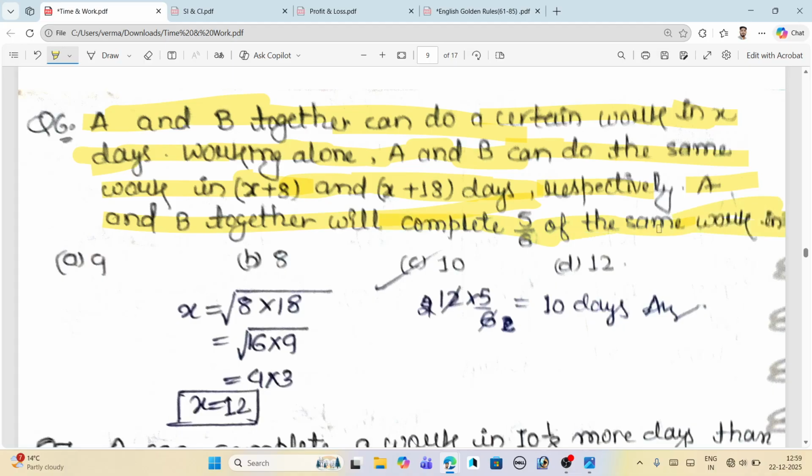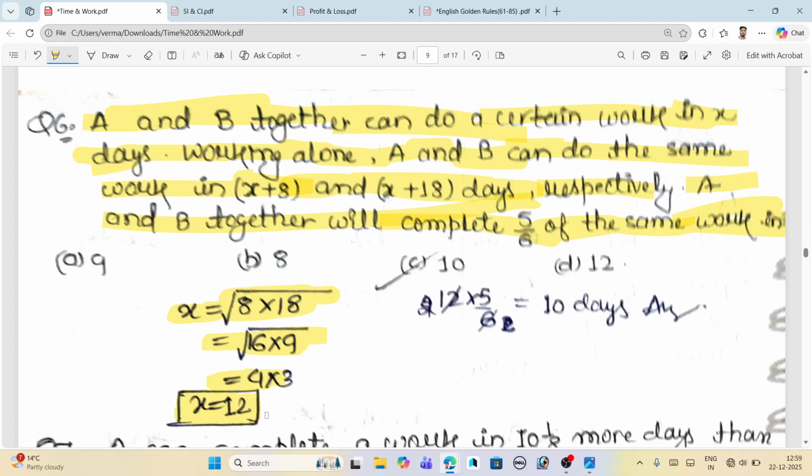So what's our approach? A plus B complete the work in how many days? First, X is equal to root under A and B. Here A is 8 and B is 18, so root under 8 into 18 we will get 4 into 3, and A and B do the work in 12 days together. In the question, what is asked is that A and B together can complete 5 by 6 of the same work. The total work here is 12.